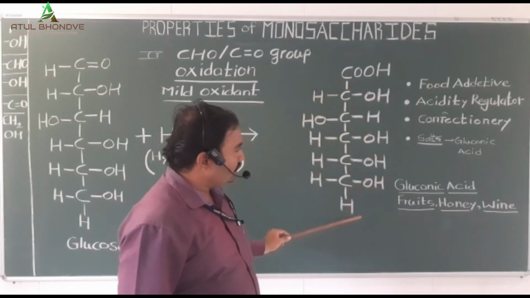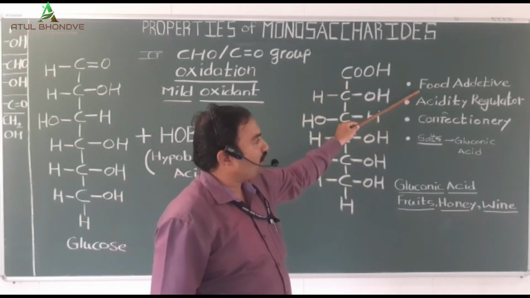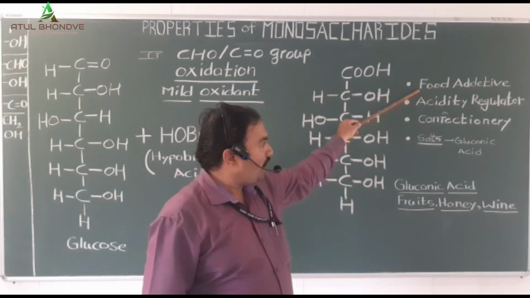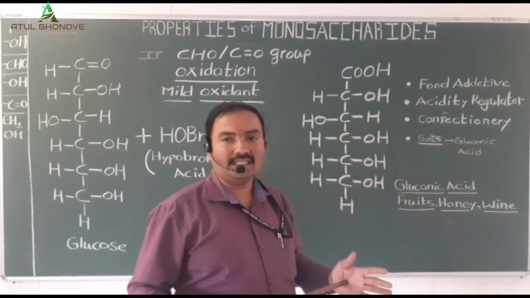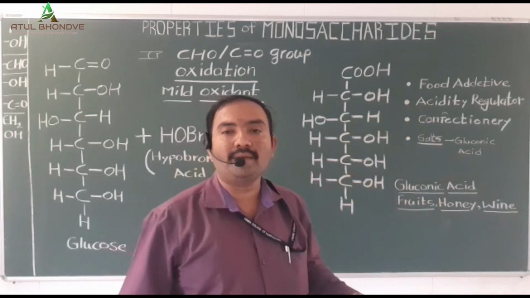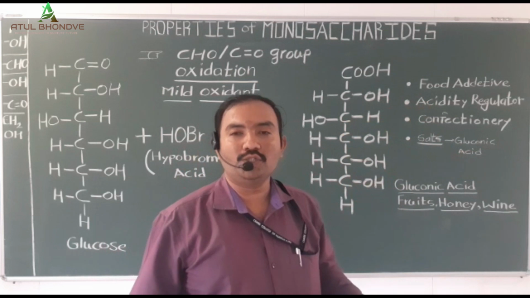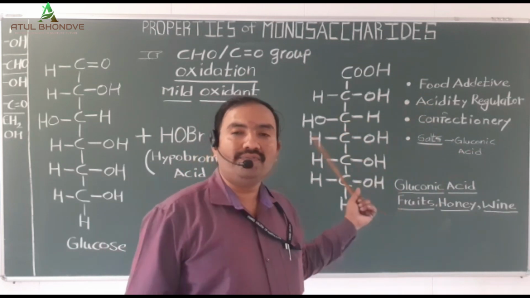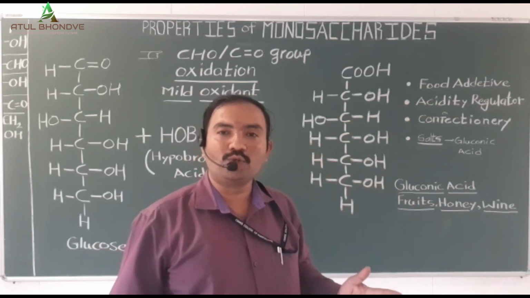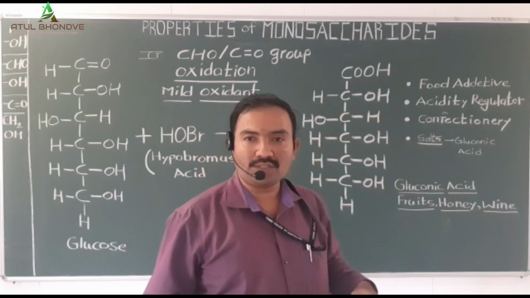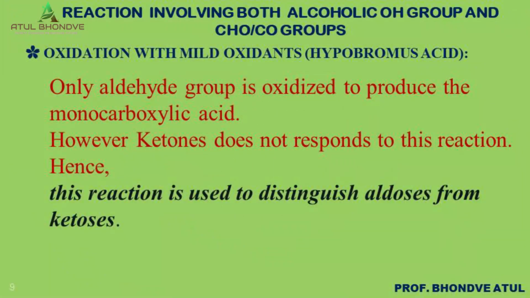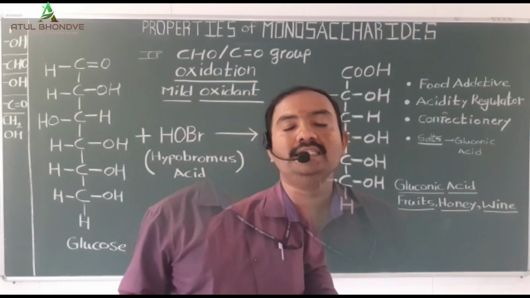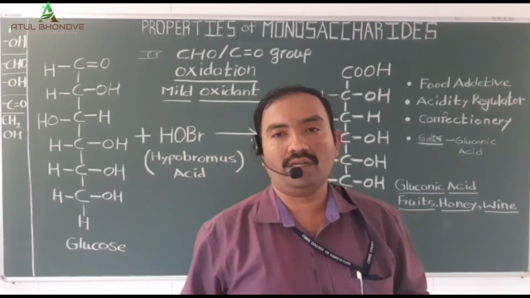The gluconic acid is commonly used as a food additive in food, and as an acidity regulator in confectionery, and the source of gluconic acid has widespread applicability. The aldehyde group or CHO group only responds to the weak oxidizing agent, whereas the ketone does not respond to the weak oxidizing agent. Hence, this reaction is commonly used to distinguish the aldoses from ketoses, or aldehyde from ketone. This reaction is oxidation of monosaccharide or carbohydrate.